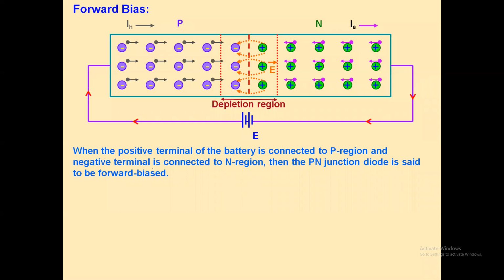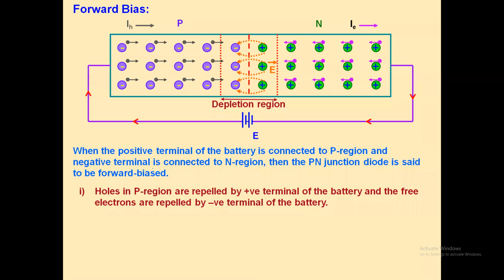So please read it. When the positive terminal of a battery is connected to the P region and the negative terminal is connected to the N region, then the PN junction diode is said to be in forward bias. The holes in the P region are repelled by the positive terminal of a battery and the free electrons are repelled by the negative terminal of a battery.